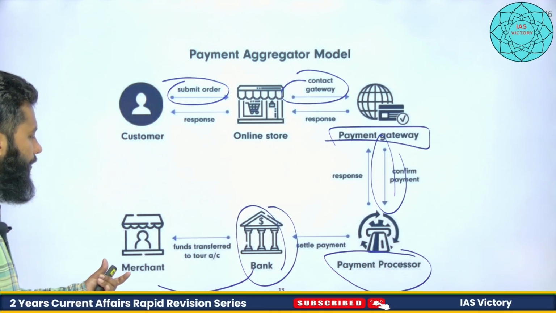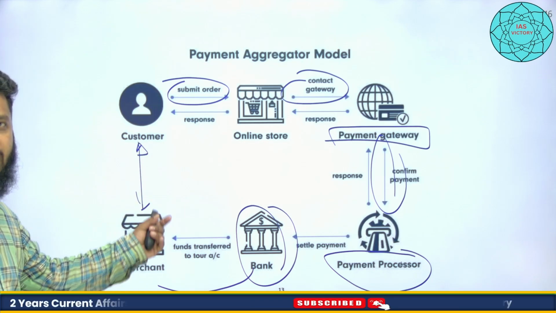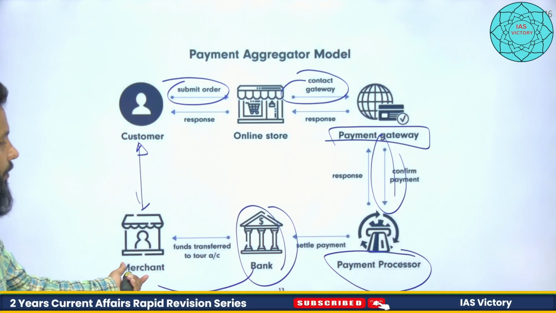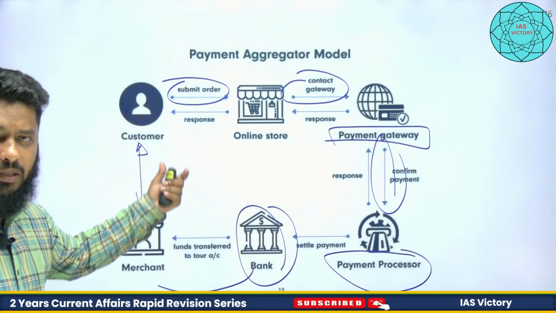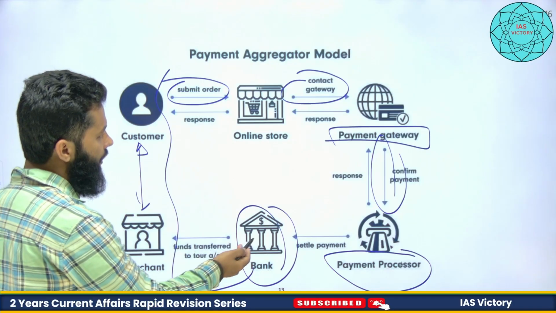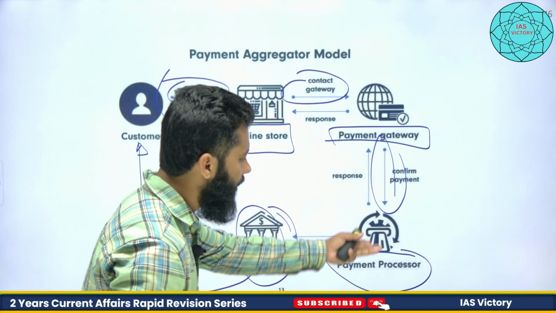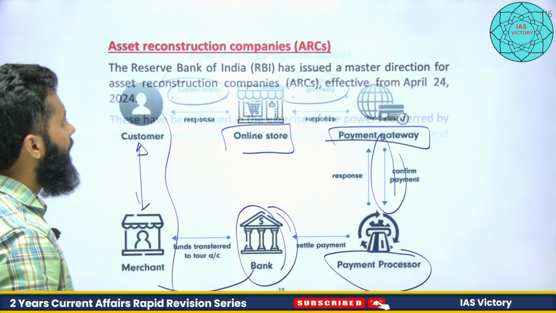So this is payment, this is merchant, this is customer, this is merchant. So they are having a transaction. The merchant is selling its product, and the customer is purchasing and making payment. So these are financial intermediaries. As you can understand, this is bank, right? So this is the online platform on which you are making payment. So this is payment aggregator, right?